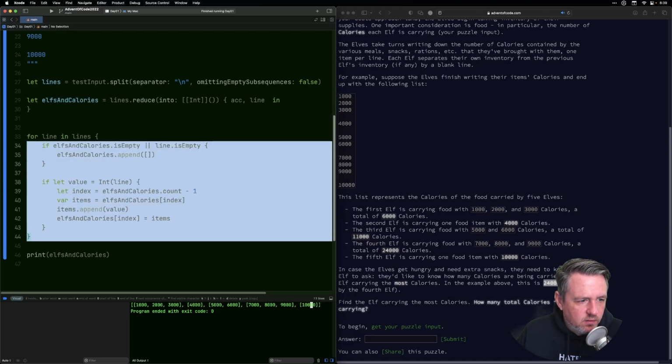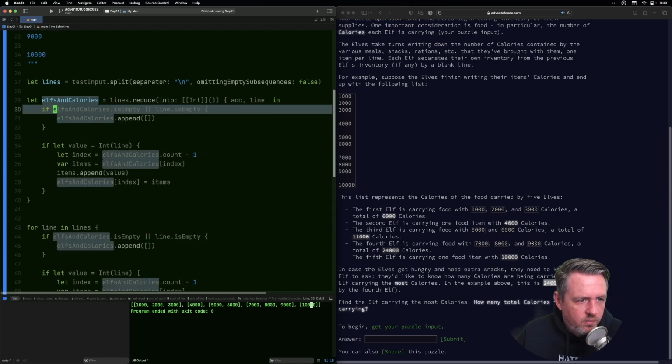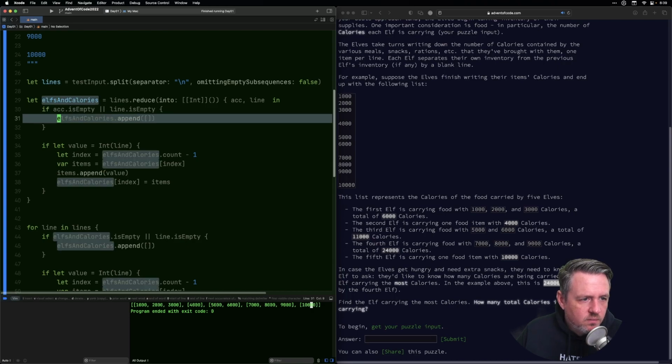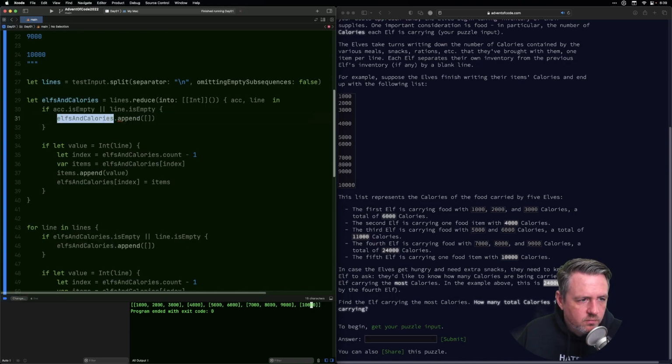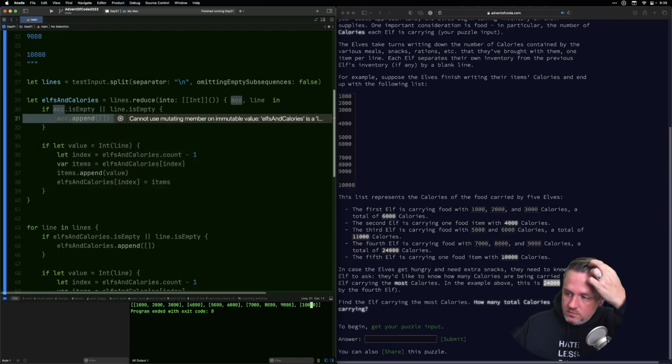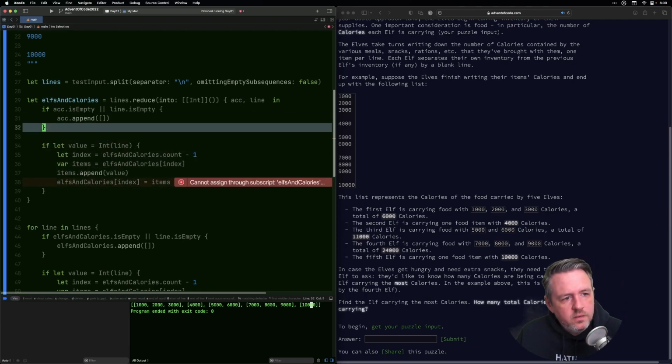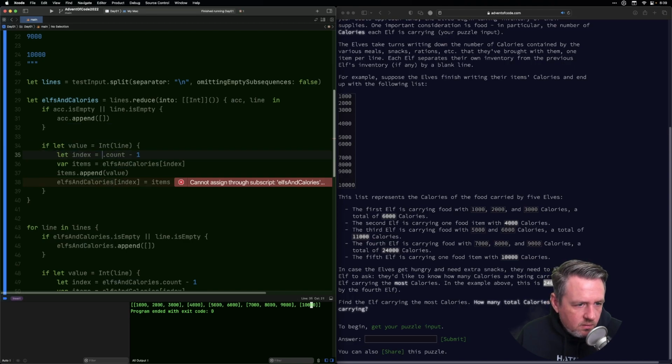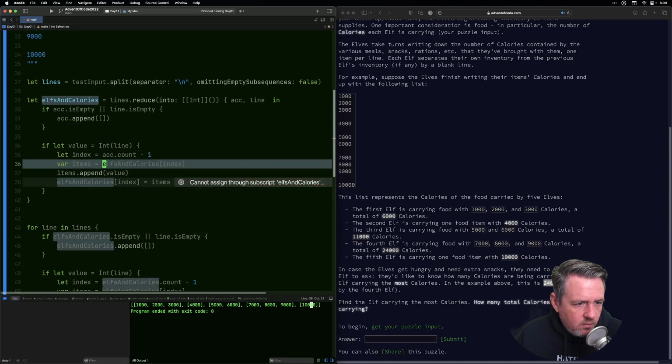Basically it's the same thing inside of here, except if the accumulated value is empty, then we're going to append the empty array. Same thing here.